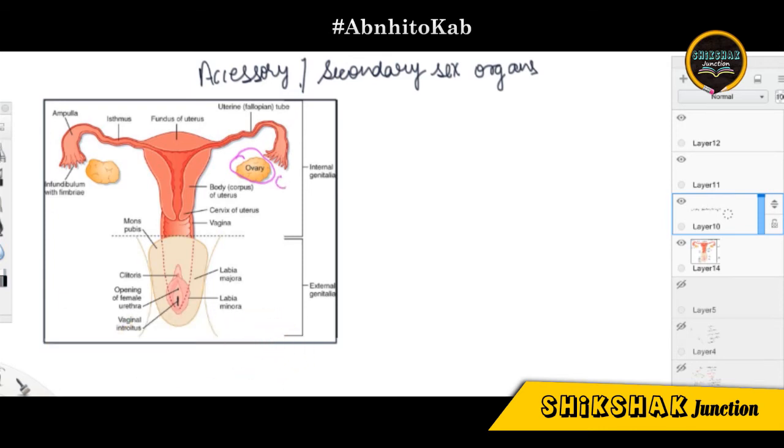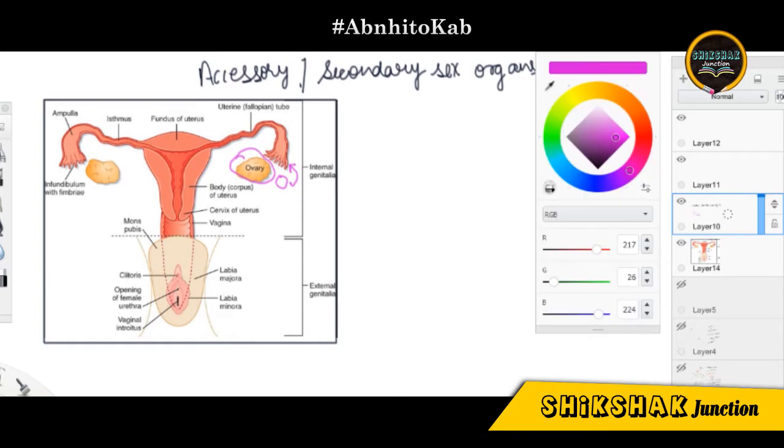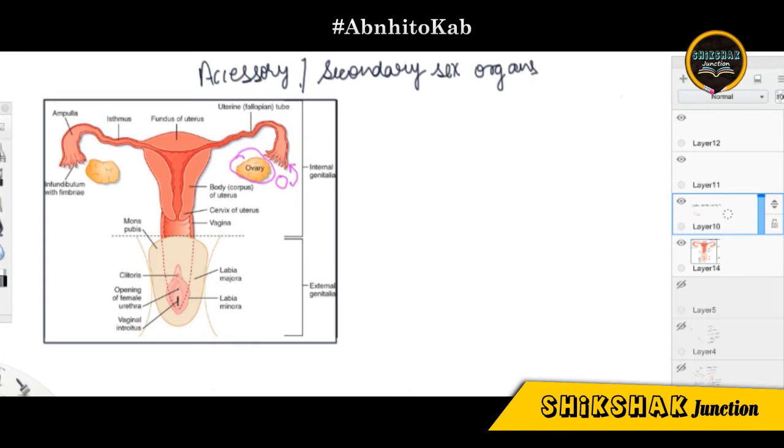Now we have this secondary oocyte that has been released by the ovary. What is going to happen in this lecture is this oocyte will travel into the female reproductive part. How? That I will talk about. So by now you must be clear what we are trying to discuss. We have this oocyte that has been released, and that is the secondary oocyte. What secondary and primary oocyte mean, we will discuss separately in our lecture on gametogenesis following this lecture. It will come on the channel.